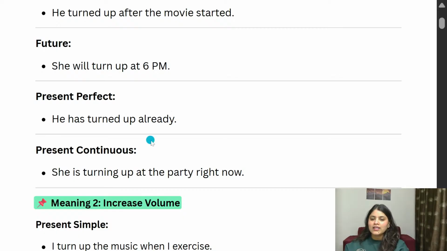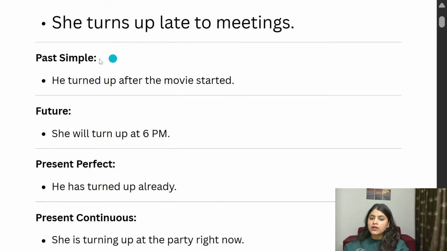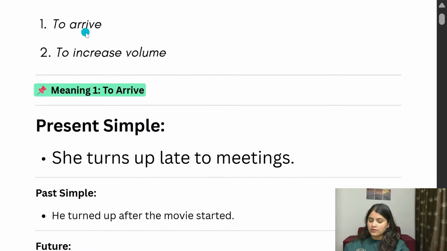Got it? And in present continuous, we just have to add ing. So we can say, she is turning up at the party right now. What do you understand by this sentence? She is arriving at the party right now. Got it?